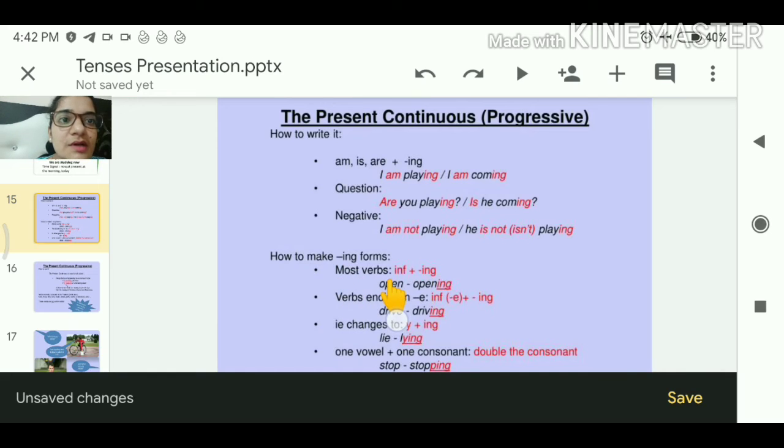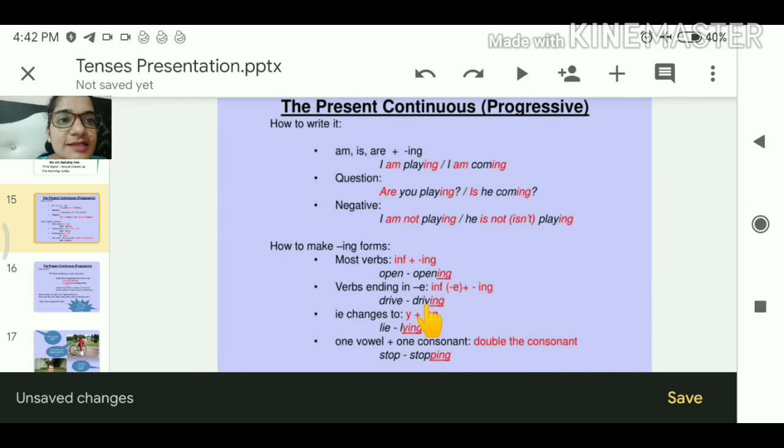How to make ing forms? Most verbs: infinitive plus ing. Sorry, it's infinitive, not indefinite. Open, opening. Verbs ending in e: we cut e and add ing. Drive, driving. ie changes to y plus ing: lie, lying.